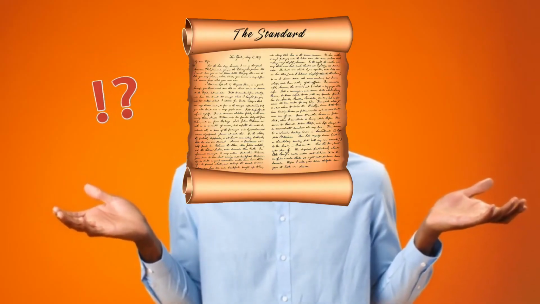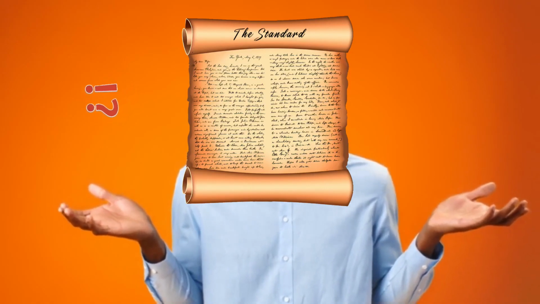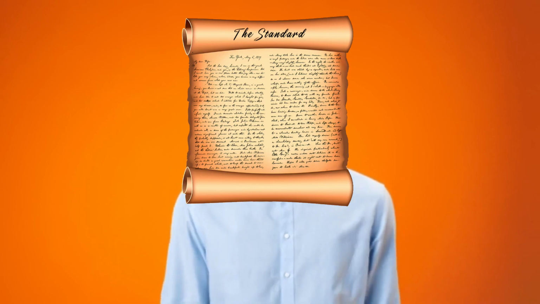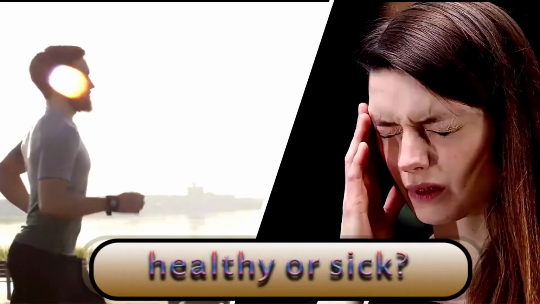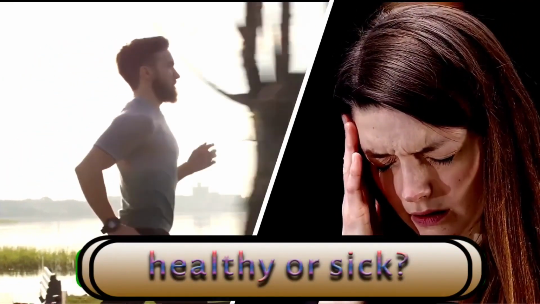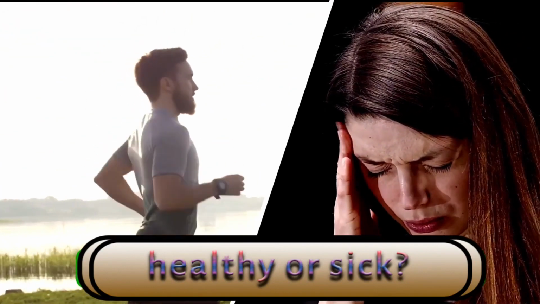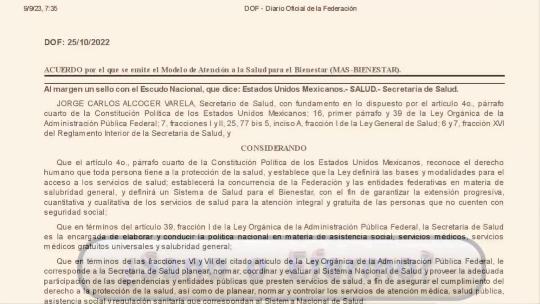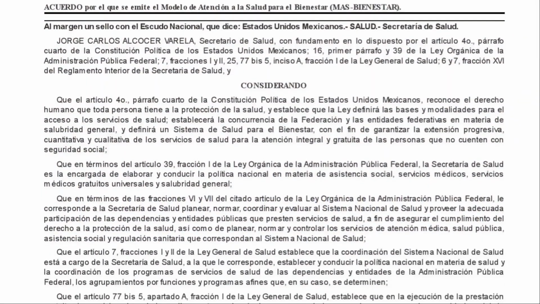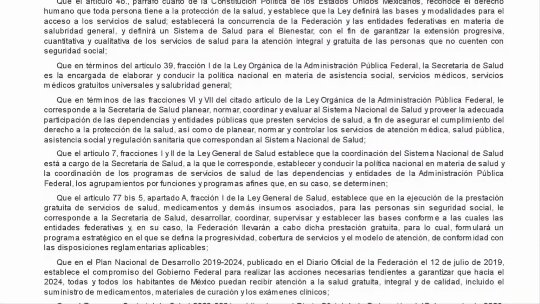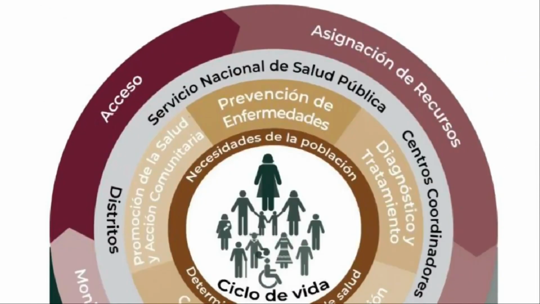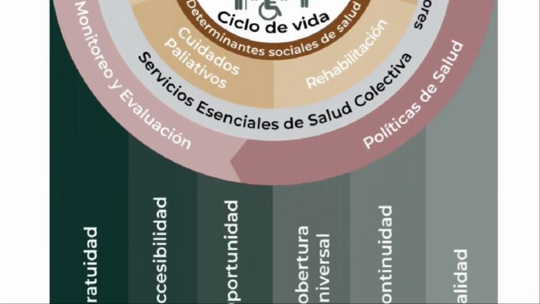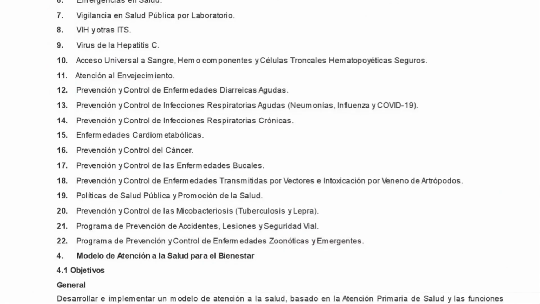Before I continue, let me give another very enlightening example on this very issue. Let us ask, how do we know whether a person is healthy or sick? The answer is simple. There is also a standard, a checklist, which is similar in all countries of the world and is called by different names. In our country we have one, and this standard defines when a human being is sick, when he or she does not fall within the healthy parameters.